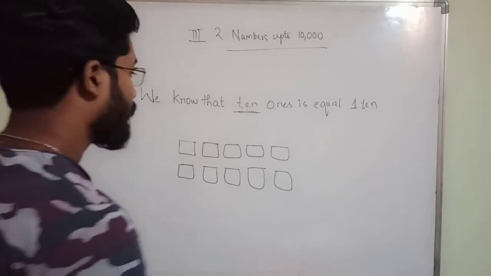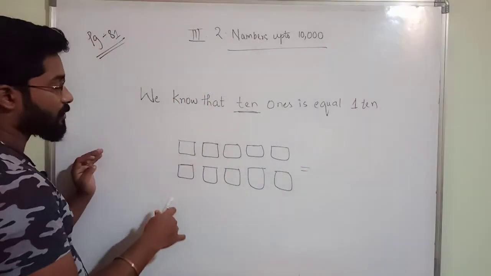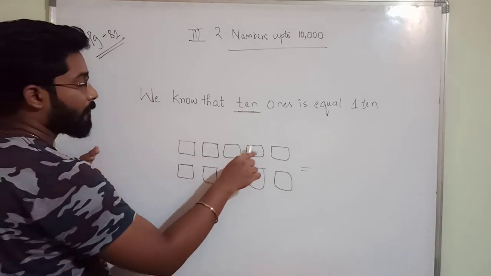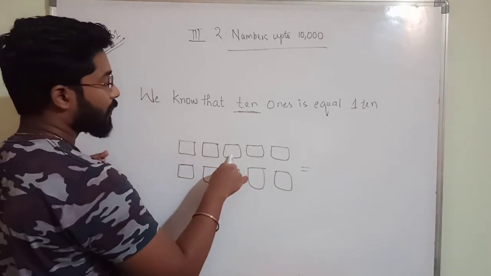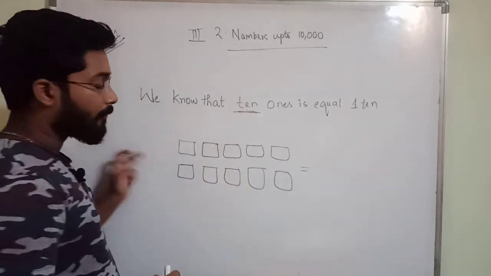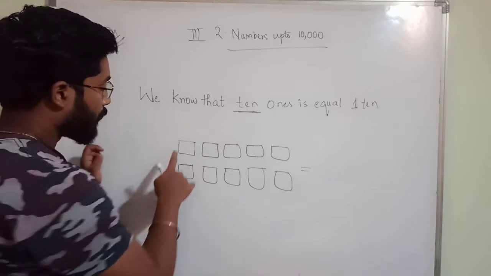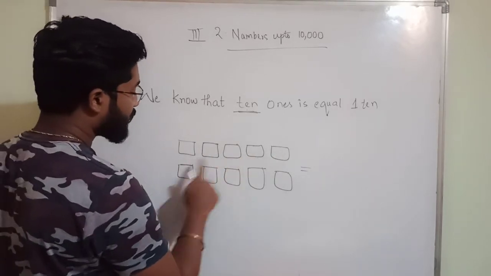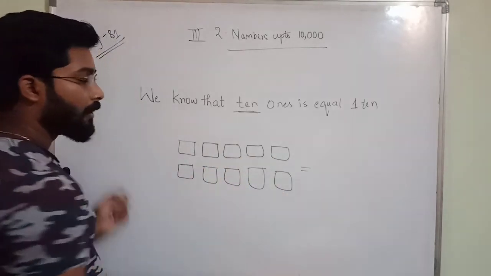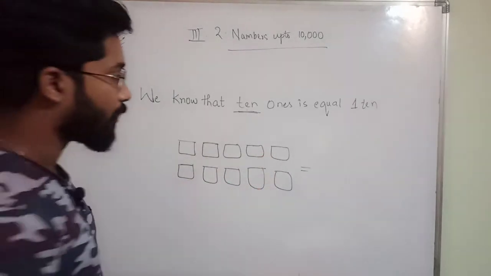Okay, if you come here, individual boxes, how many? 1 1 1 1 1 2 3 4 5 6 7 8 9 10. What is the value of each? Only one. Small box, no? 10 boxes are there. If you are combining all these, what will you get?